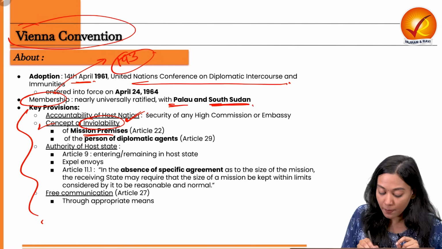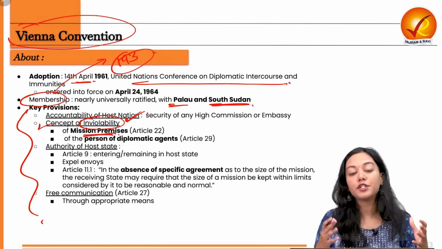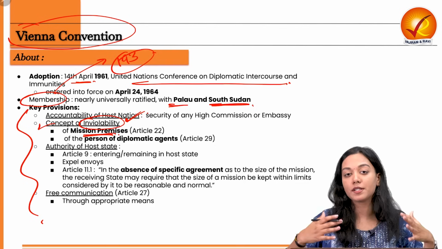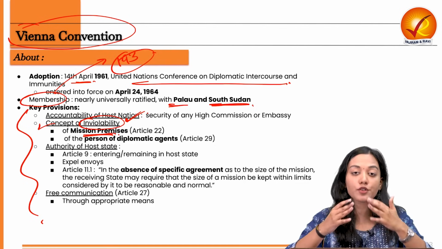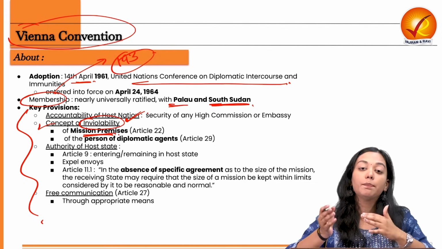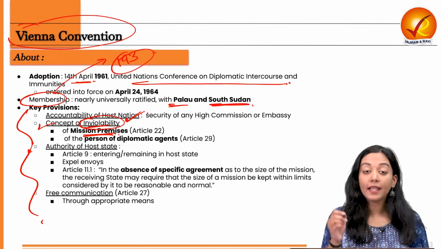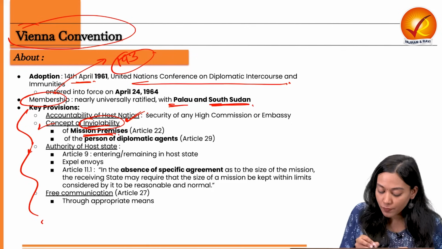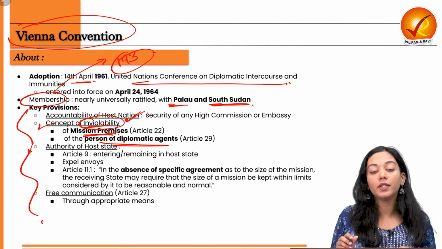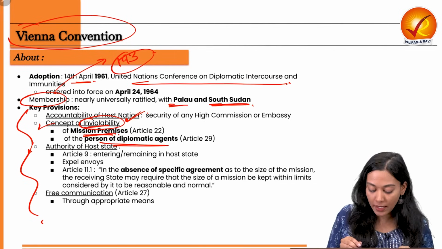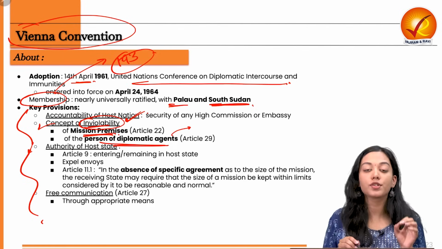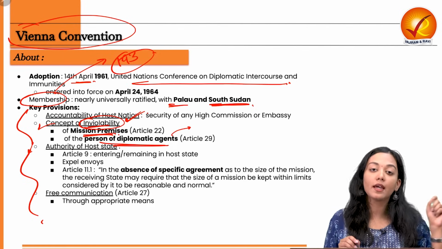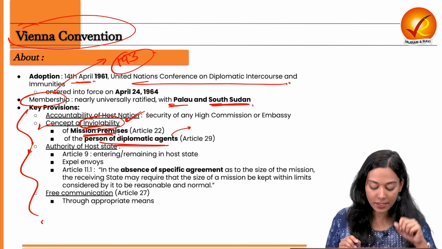First is the inviolability of the mission premises. You cannot enter the premises, the offices of the diplomats, the houses of the diplomats, without the permission of the chief. Second is the inviolability of the persons of diplomatic agents. So they cannot be arrested, or any criminal sanction imposed upon them by the host state. This is again another security, another freedom that is given to them.